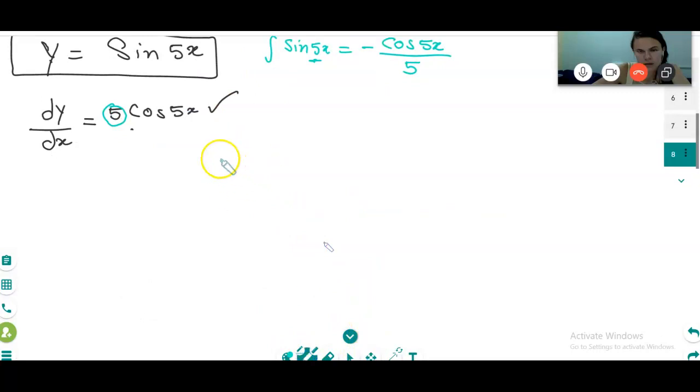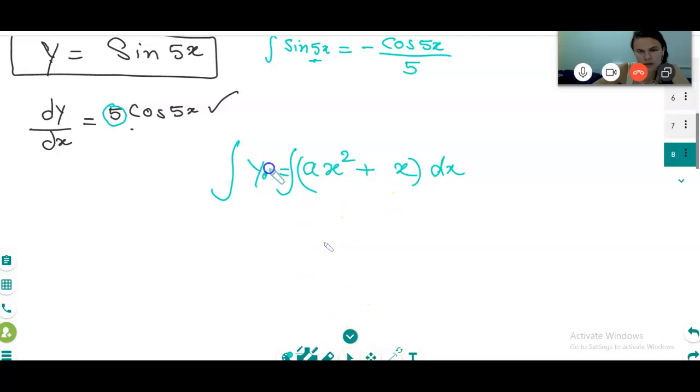Now suppose this is there. y is equal to x square a plus x. Integration of y means integration of y dx. Please tell me what you will do.